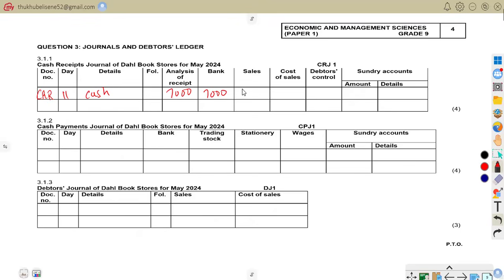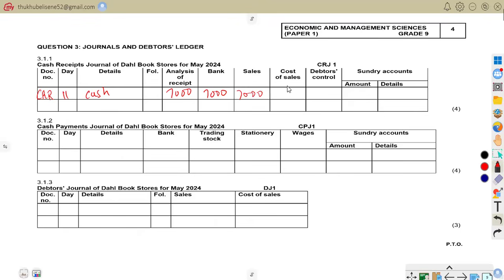So that is 7,000. This was for sales because we sold the merchandise. So under this column of sales, we have to write 7,000 to show that it was for the goods sold.